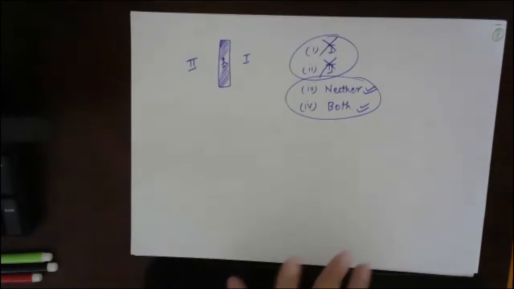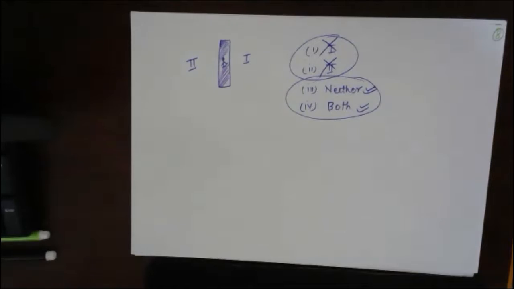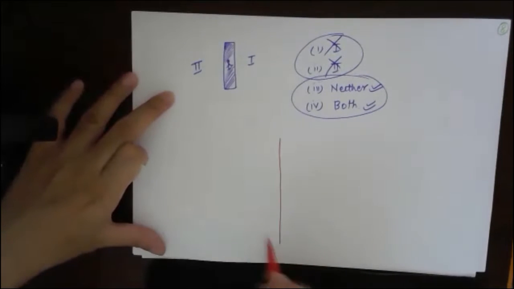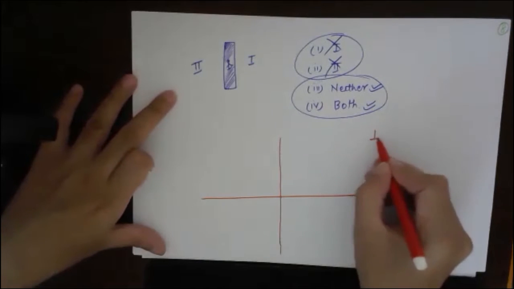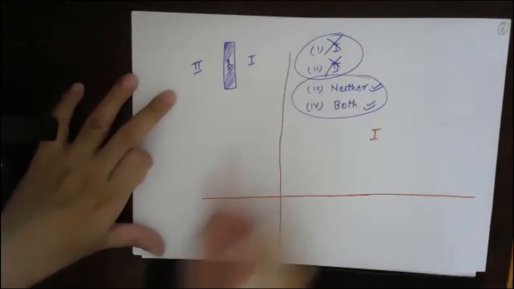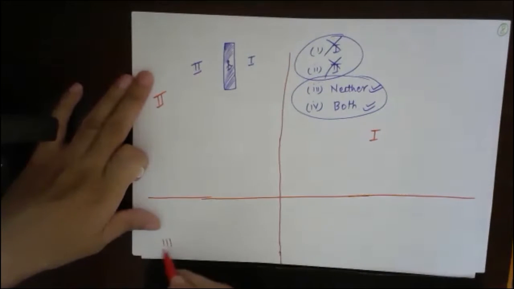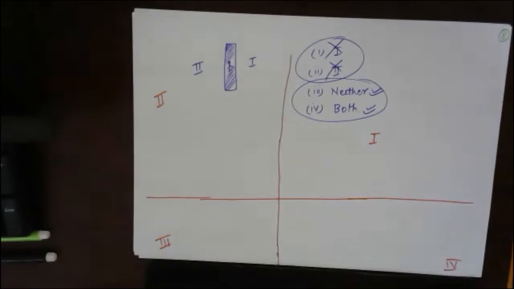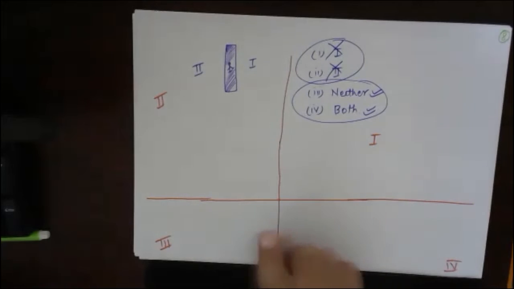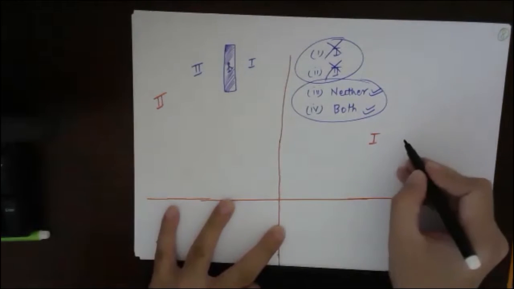Now let's see what is happening when we are talking about the trigonometric ratios and the quadrants. So I'll draw the x and y axis first. This is the first quadrant, this is the second quadrant, this is the third quadrant, this is the fourth quadrant. Now see, in the first quadrant, which trigonometric ratios were positive? In the first quadrant, all were positive.